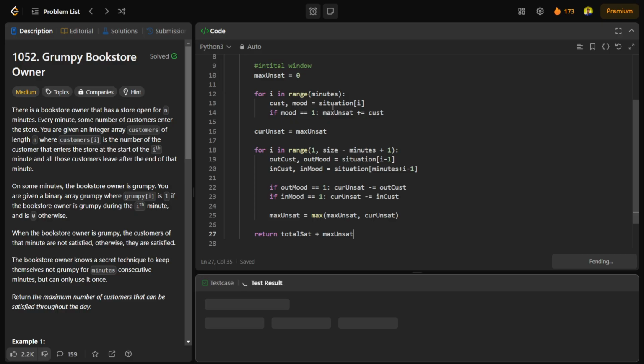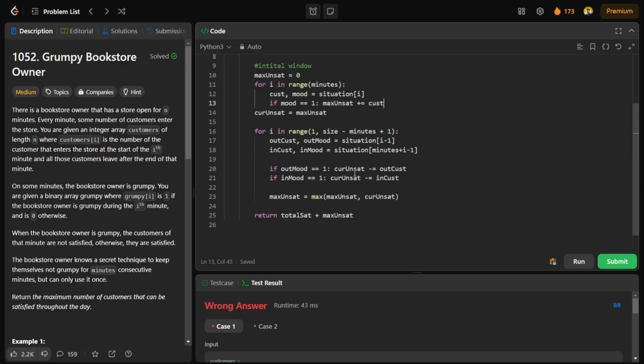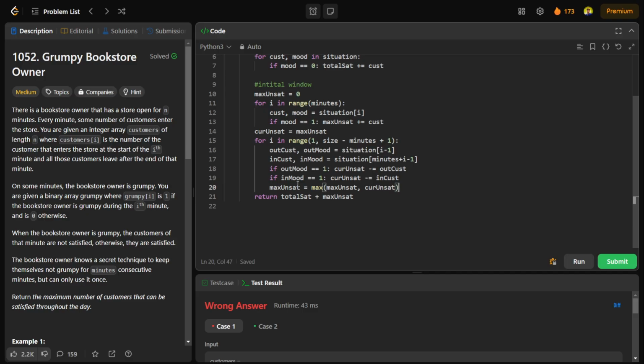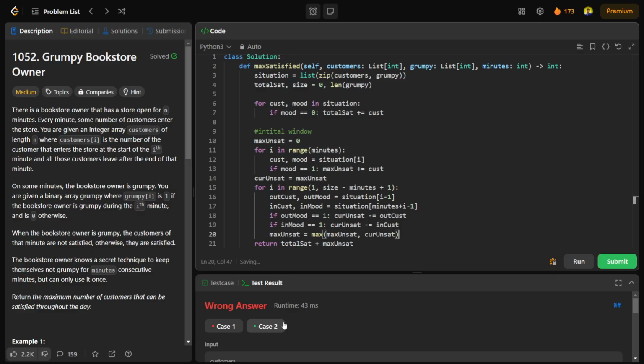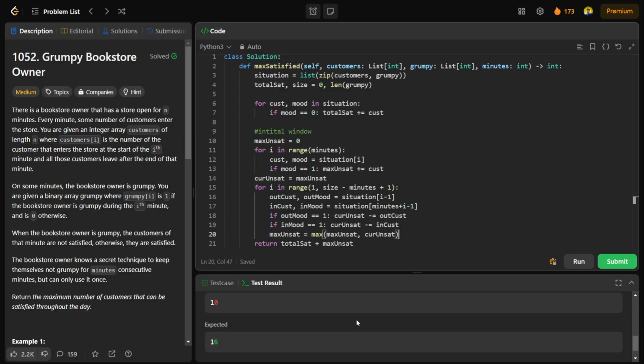So let me compile this code. Let me make it a bit small. It is giving me some error. We'll see what the error is here. It says I have initially 10 and expected 16.